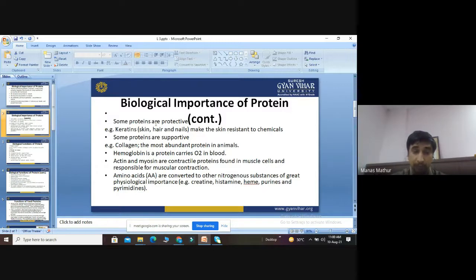Besides that, amino acids are converted to other nitrogenous substances which are of great physiological importance, like creatinine, histamine, purines, and pyrimidines. Purines and pyrimidines are important parts of nucleic acid.